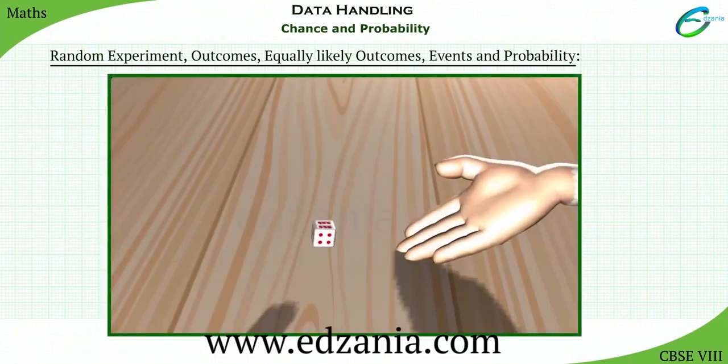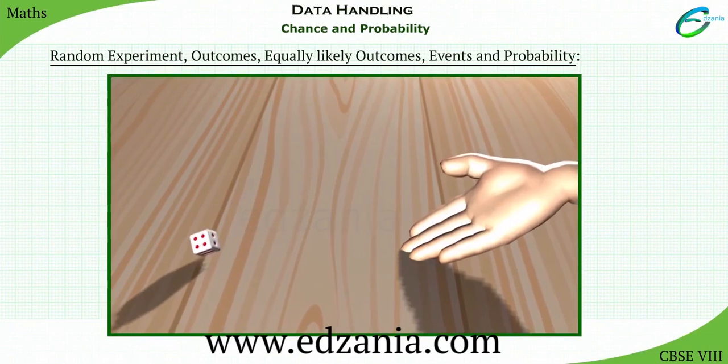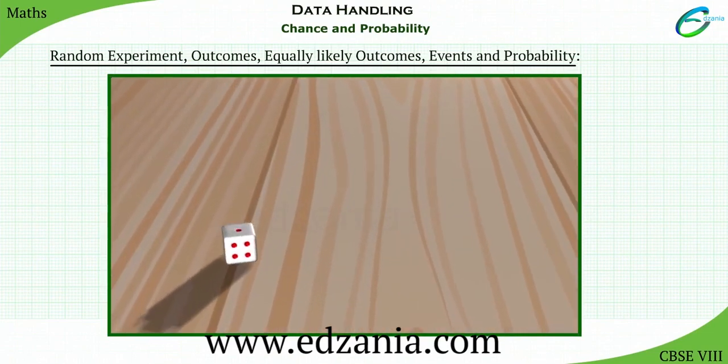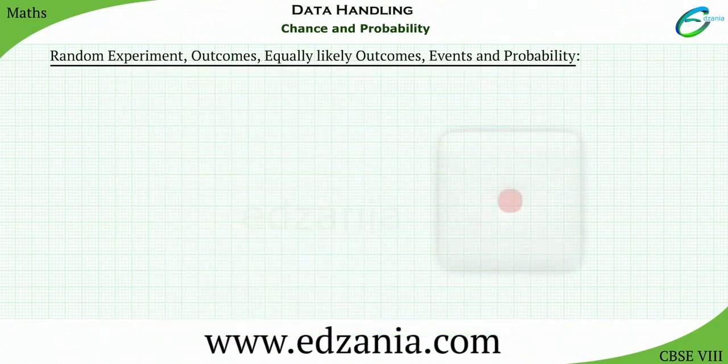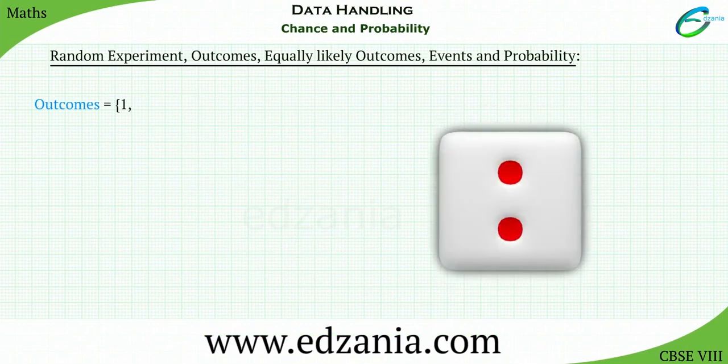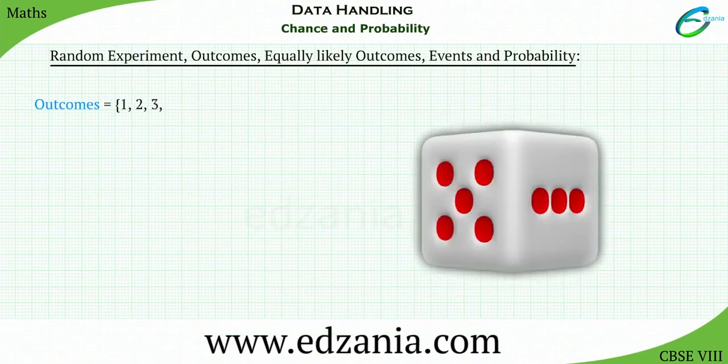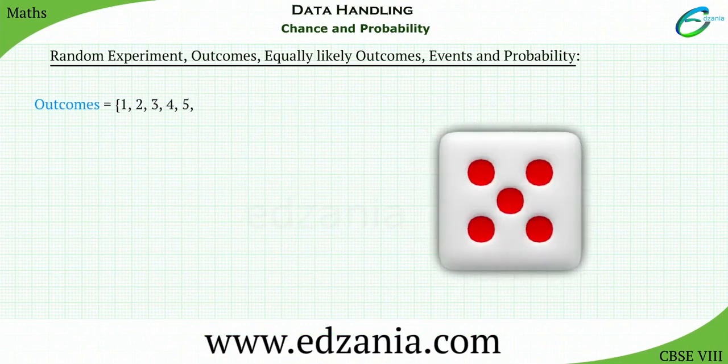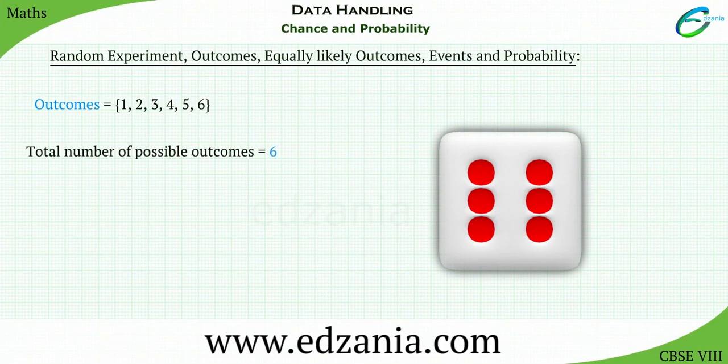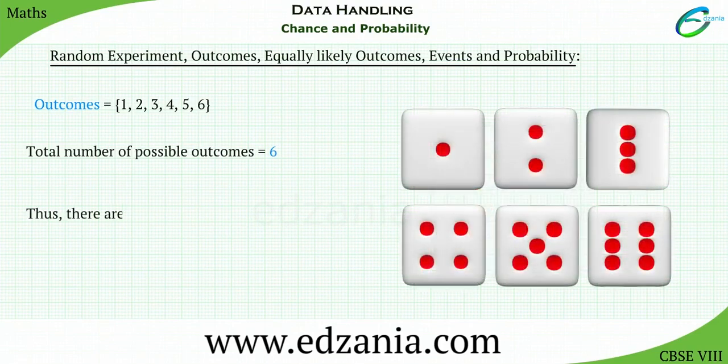Let's consider the example of rolling a die. If you throw it once, what are the outcomes? The outcomes are 1, 2, 3, 4, 5, 6. The total number of possible outcomes is equal to 6. Thus we say there are 6 equally likely outcomes.